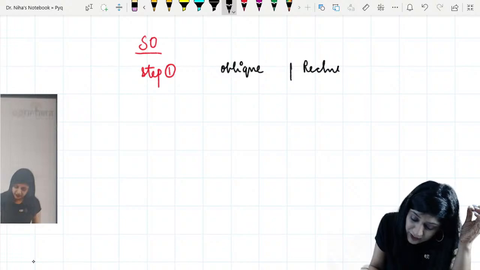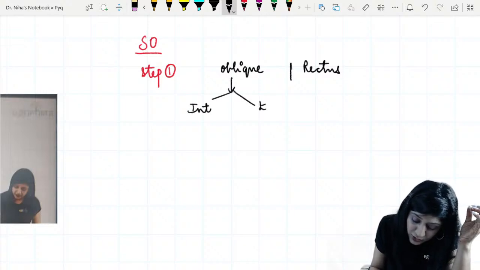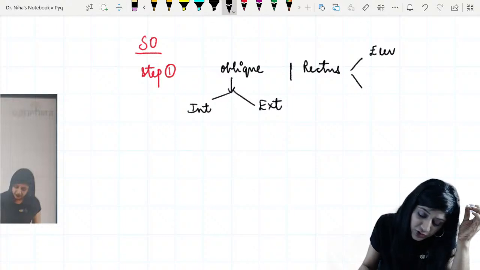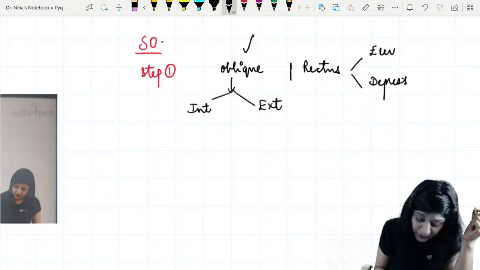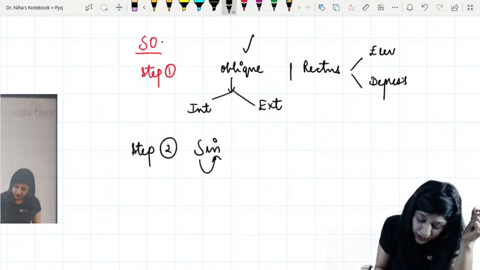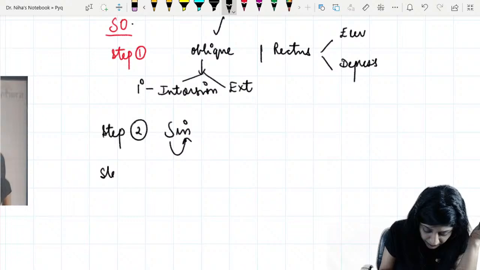Okay? So if it's an oblique, then you have to go either for the intorsion or the extorsion as the primary action. If it is a rectus, then either the elevation or the depression. Now because mine is the oblique, you have to go for this. Then look for step 2. Step 2 says that superiors are intorters. So intorsion therefore will become my primary action. Okay? Then step number 3.